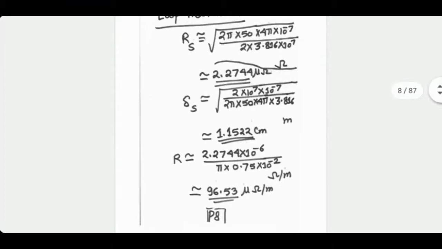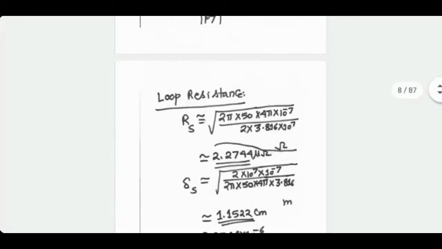What it means is that the signal will mostly be limited. The current flowing in the conductor will be localized within this distance from the periphery of the conductor. So this will almost cover the entire conductor. Skin depth means how much of the cross section is effectively being used by the current. For very high frequency, delta S is very small. So current mostly concentrates only on the outer part of the cross section. But for lower frequencies, current probably is distributed throughout the cross section. That is what delta S is showing. Don't worry about delta S if you're not sure, just ignore it.